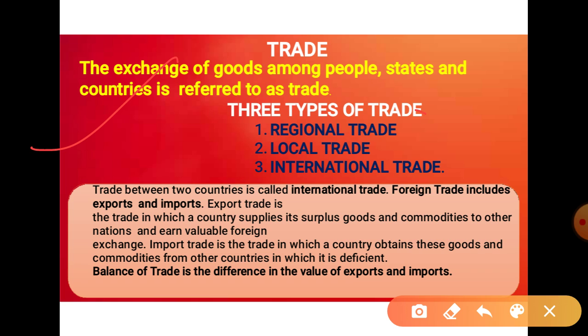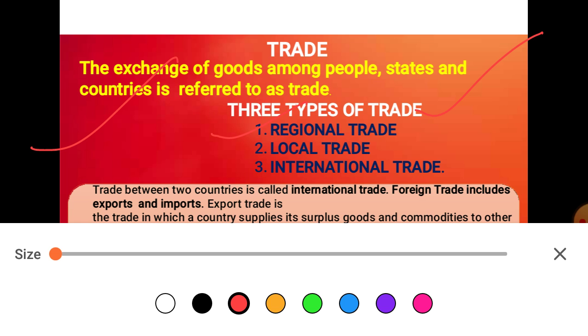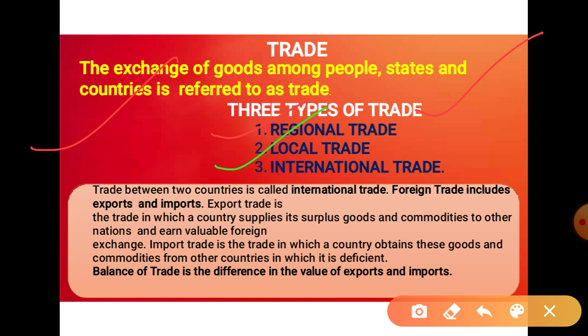There are three types of trade. First is regional trade, related to one particular region. Second, local trade, related to the local area. Third is international trade, from one country to another country, from one nation to another nation. Trade between two countries is called international trade. Foreign trade includes export and import. So international or foreign trade has two components: export and import.